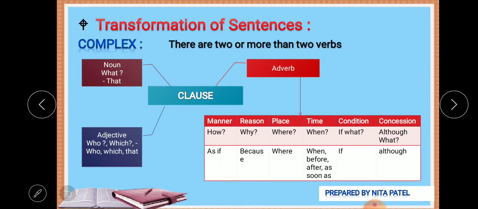Now there are three kinds of subordinate clauses: noun clause, adjective clause and adverb clause. A noun clause asks the question what, and it answers with that.